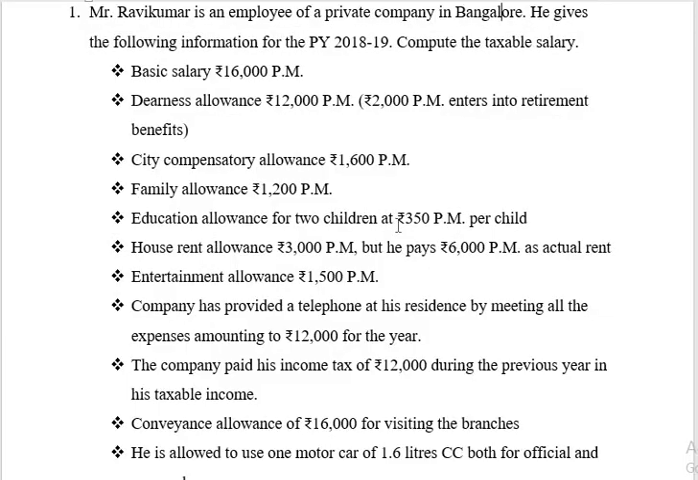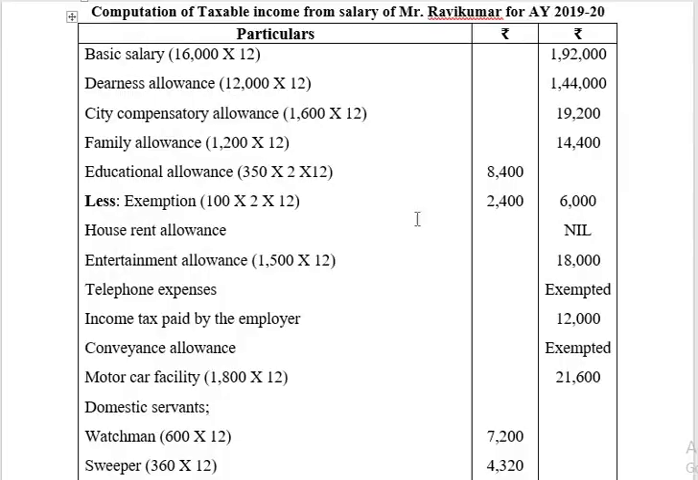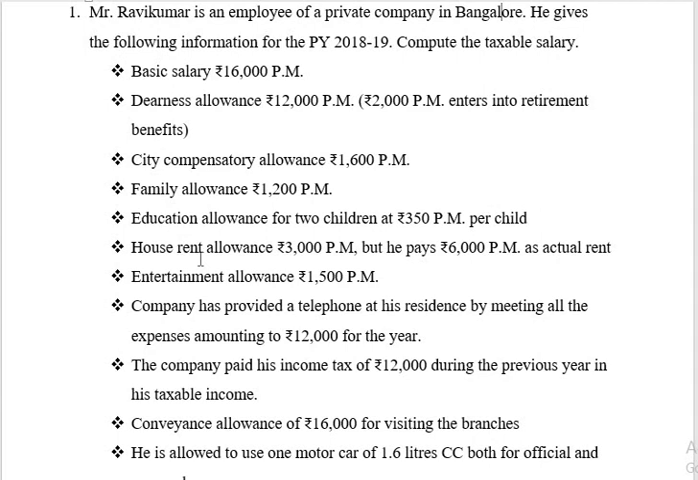Educational allowance for 2 children at 350 per month per child. So first, educational allowance 350 into 2 children into number of months, 12, 8,400, under which he can avail exemption of 100 rupees for maximum 2 children per month. So therefore exemption amount will be 100 into 2 into 12, rupees 2,400. Taxable amount of education allowance is 6,000.